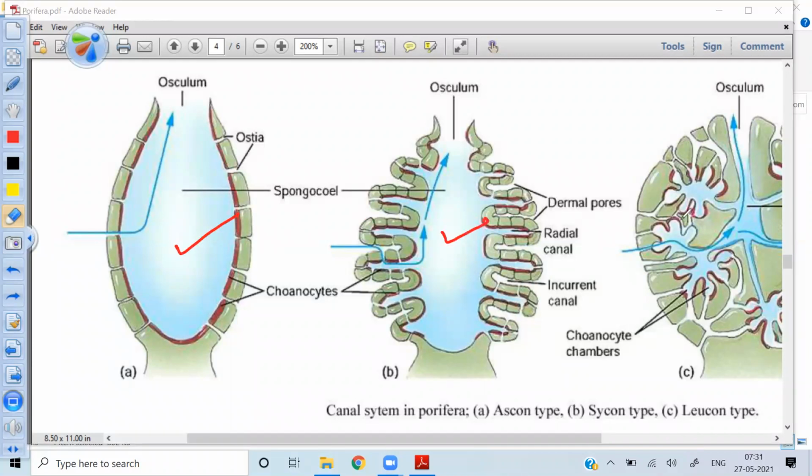This is the Sycon type. This is the Leucon type, and the 4th one is Ragon type, that is found in some larval stages. So this is about the most important character of Porifera.